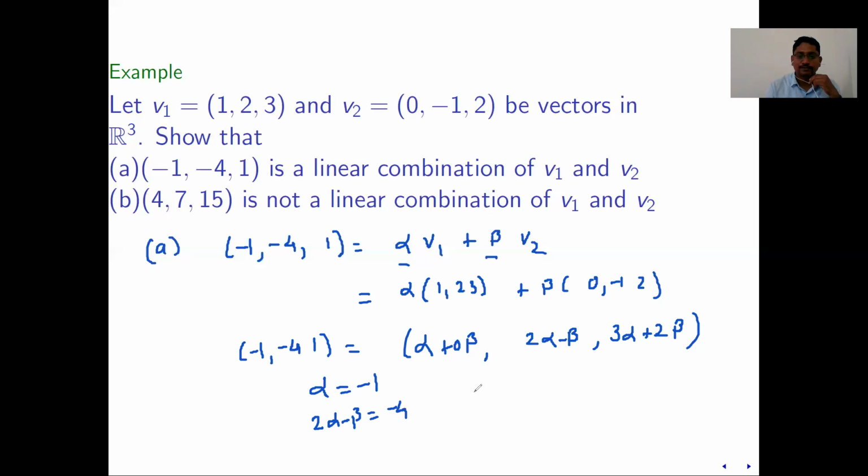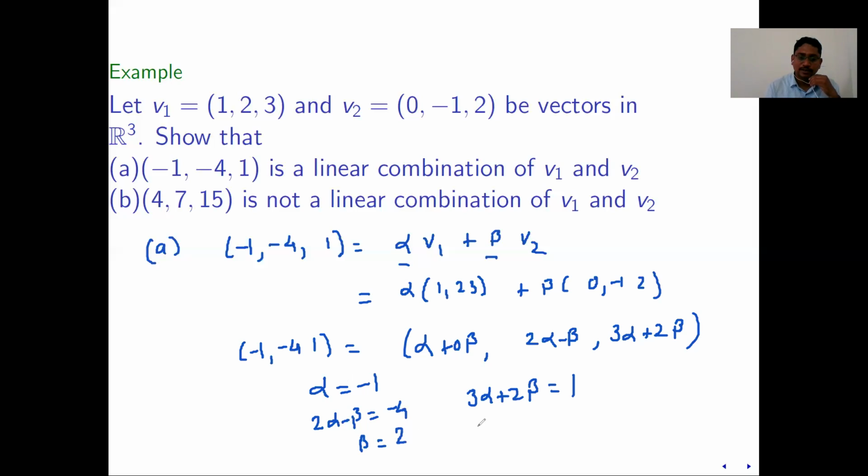And last, 3 alpha plus 2 beta is 1. So alpha equal to minus 1 implies 2 into minus 1, minus 2, so minus 2 goes to that side, and beta becomes 2.